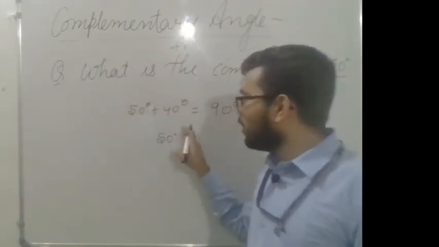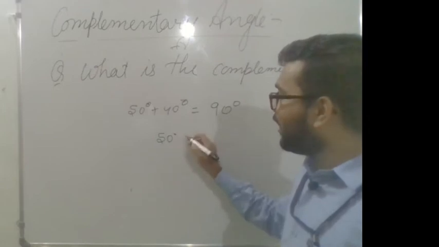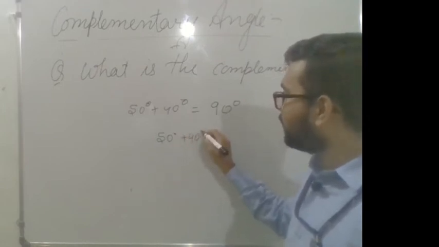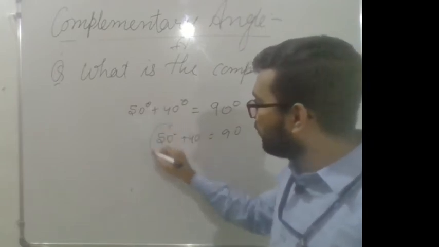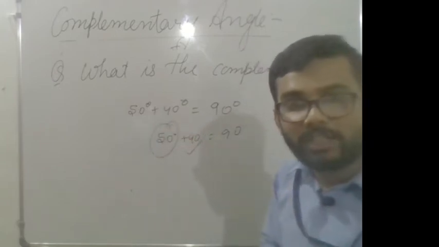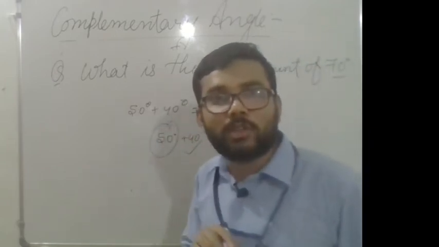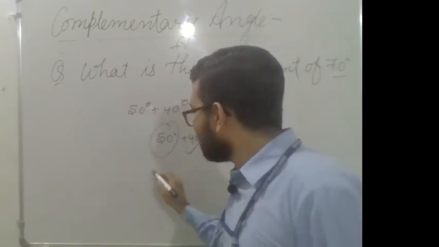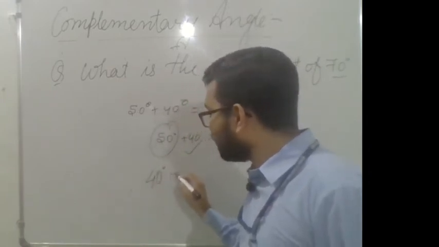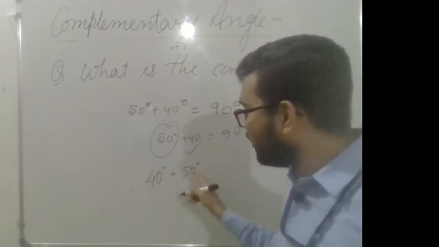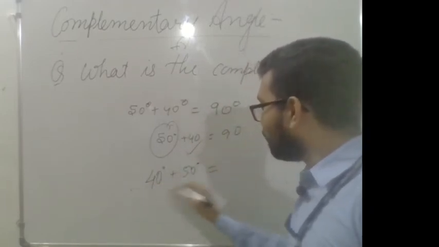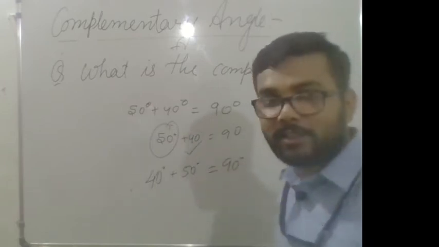When you add 40 to 50, you will get 90. So the complement of 50 is 40 degree. Similarly, the complement of 40 degree is 50 degree, because when you add 50 to 40, you will get 90 degree.